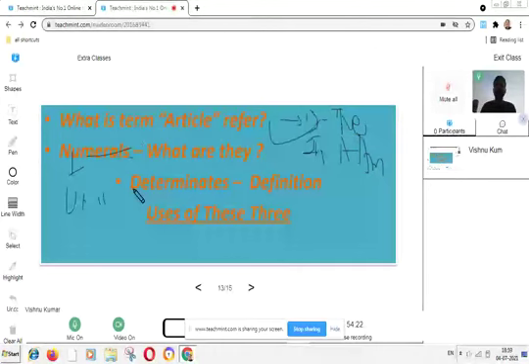Coming to the next one, determinants. What are determinants? Determinants are those words which determine the position of different types of subject or object. If we are talking about determinants, we use this, that, these, those as determinants.